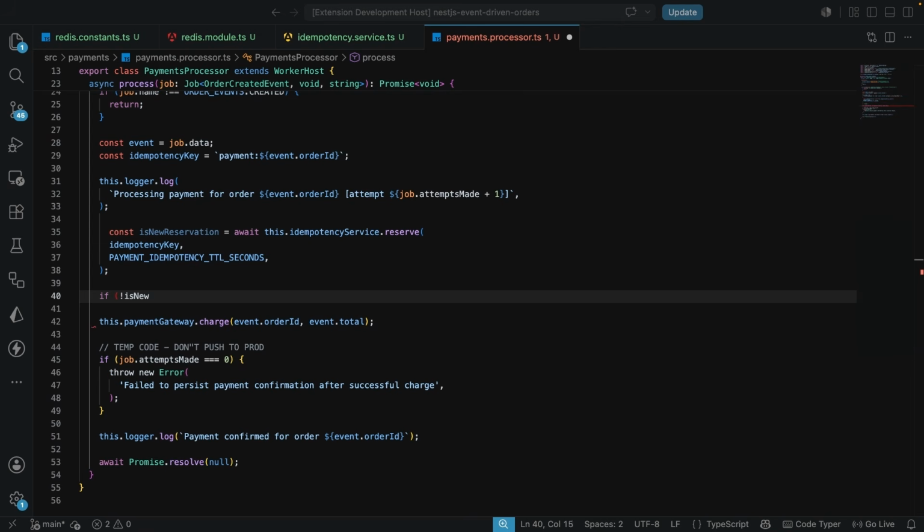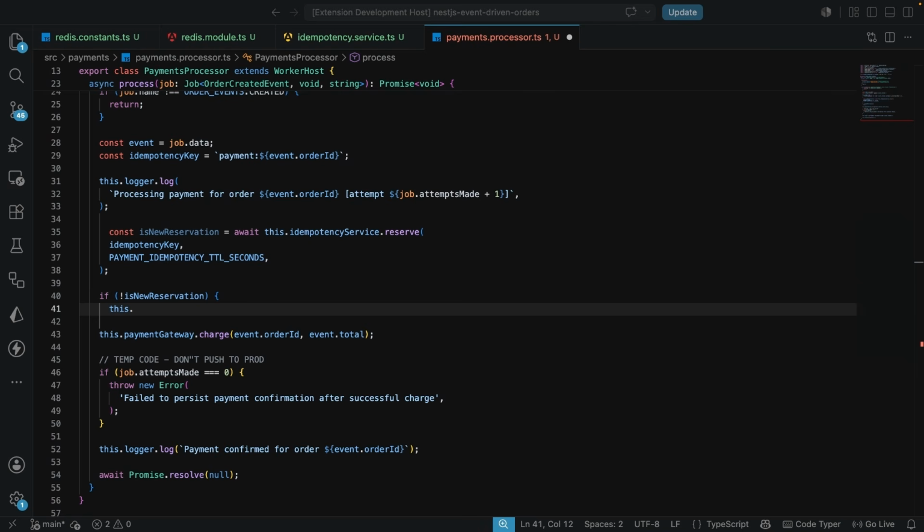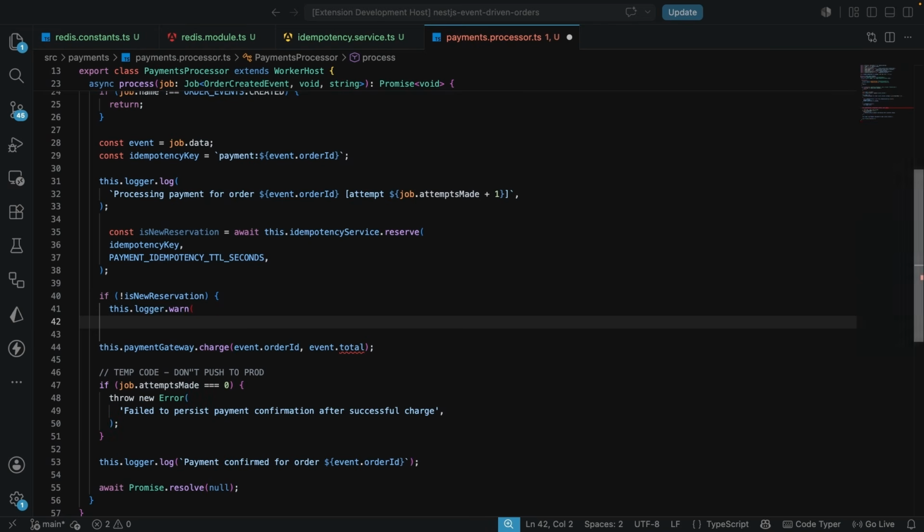we are going to just have a log, and this log is going to say this.logger.warn, and we're going to warn the order with this event.orderId is already reserved. So we say this has a reserved or completed payment. So we want to go on and skip duplicate charge here, and we're going to just add the attempt here in the log as well. Then we want to make sure we go on and return.